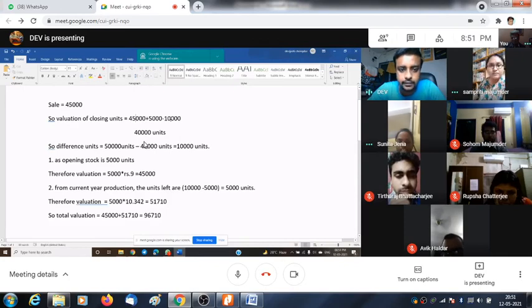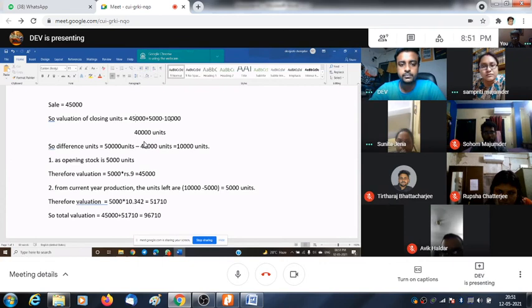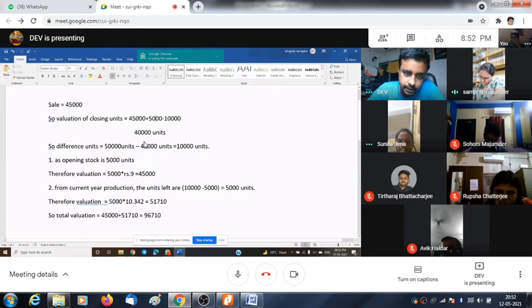As we know in the LIFO system, the current year production will be consumed first, and the opening stock will be left over in the last, and it will be consumed in the last, correct? So that's why I calculated like this: the current year sales unit, that is 45,000, plus the opening stock, that is 5,000, minus the closing stock.